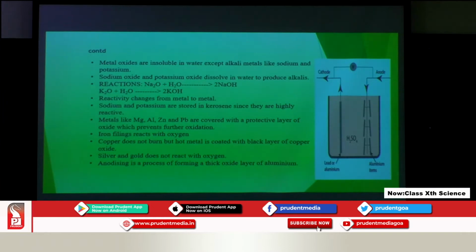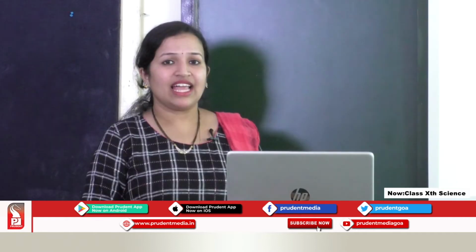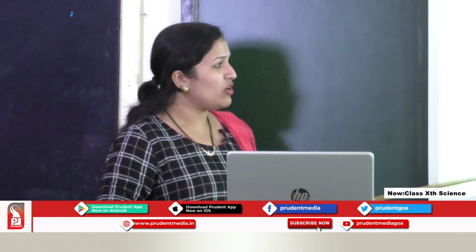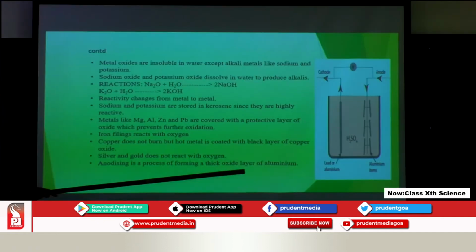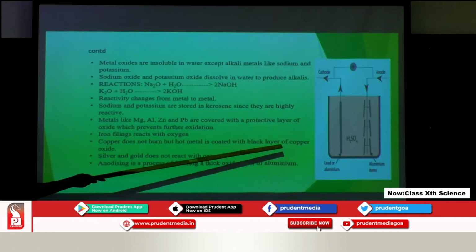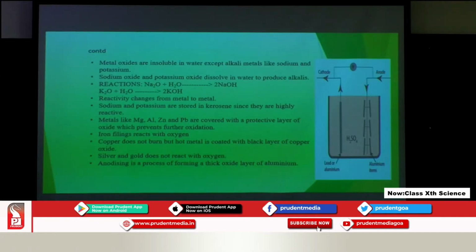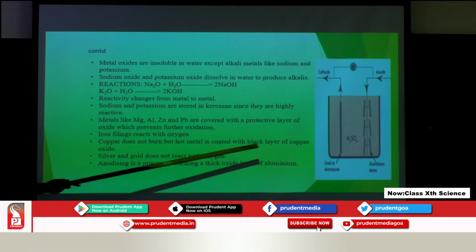Now, this process of forming a protective layer of oxide is used to give aluminium articles a decorative or attractive finish. The process of forming a thick oxide layer on aluminium is known as anodizing. What is anodizing? In anodizing, we do the same process as in electrolysis.